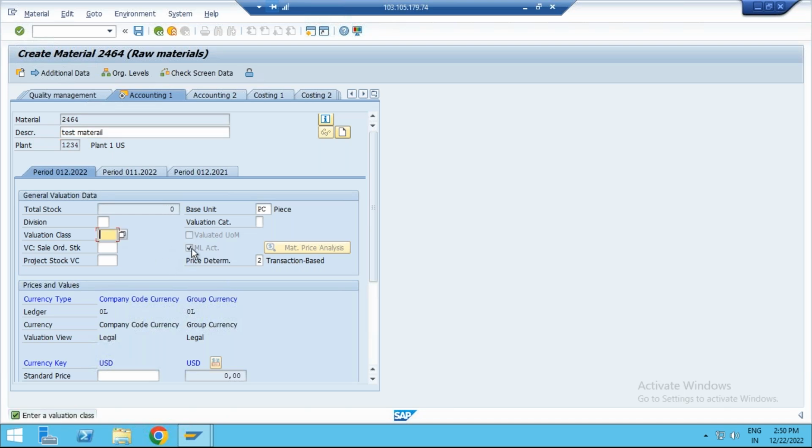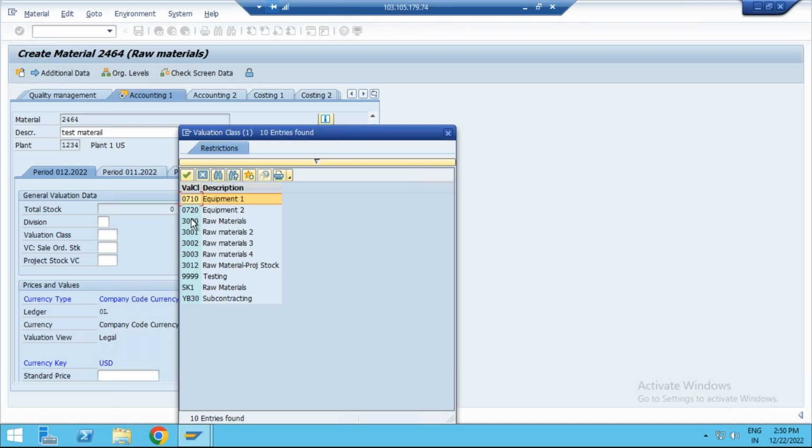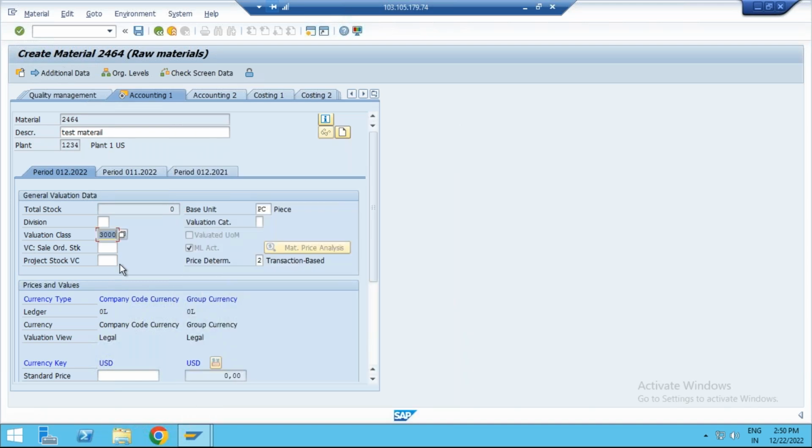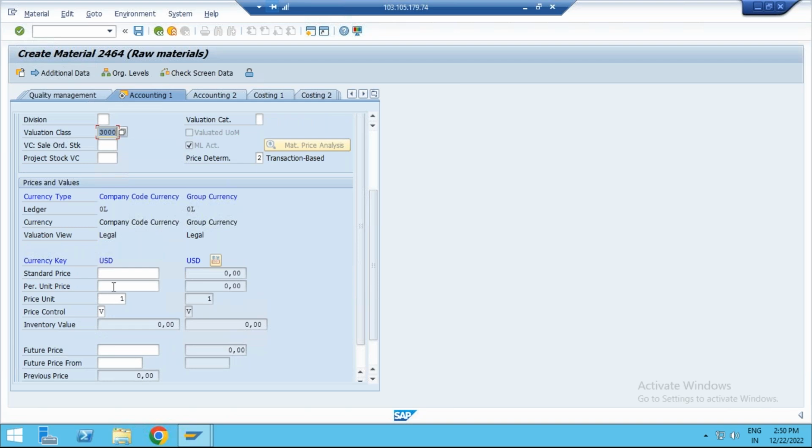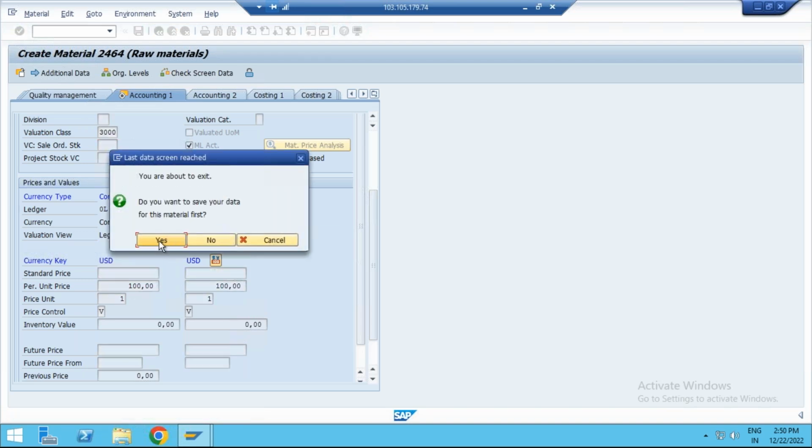So the material ledger was active. Okay, valuation class: one valuation class you can take, and for price you can give the moving price or a standard price. If you want to give the moving price, automatically the moving price per unit price appears here. Let us enter the moving price here. And if you click on yes, now material 2464 was created here.